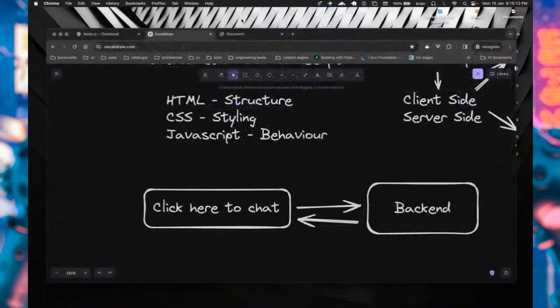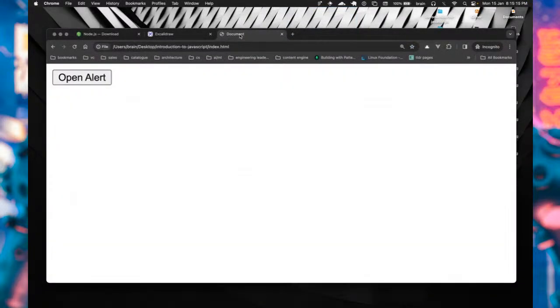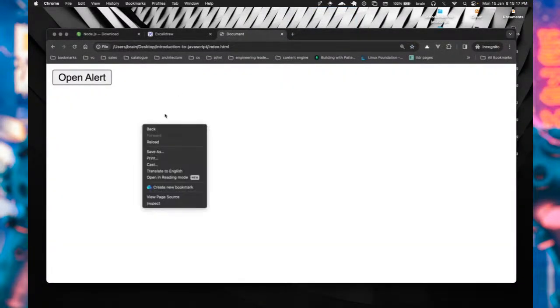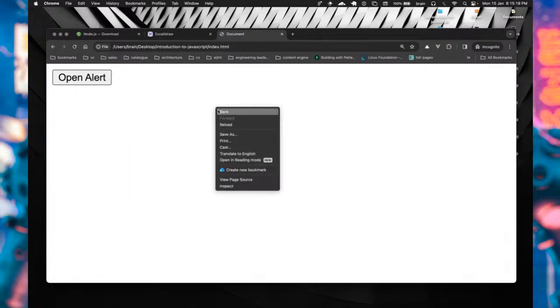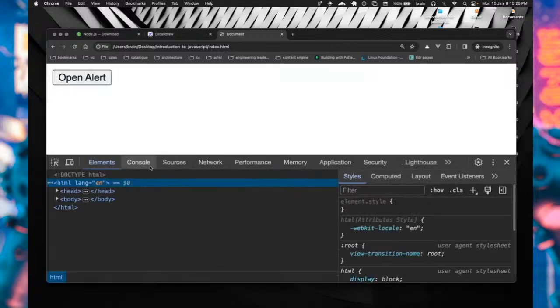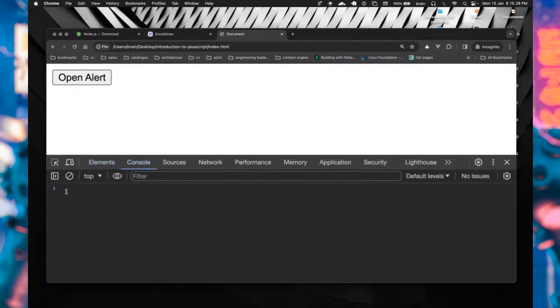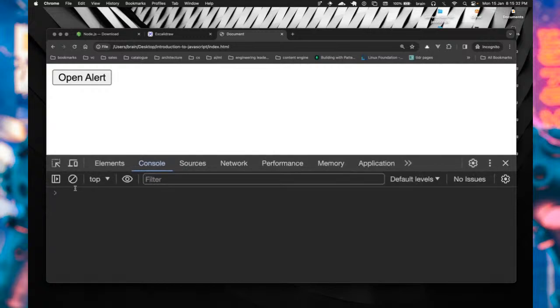Let's open up the browser again. So I have this empty document right here. When I right click on any empty space, just simply right click, you can click on inspect. When you click on inspect, just navigate to console. Okay. So straight from your browser, you have this feature that enables you to write JavaScript code.